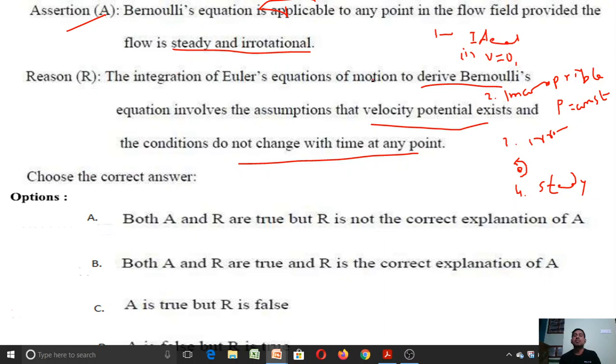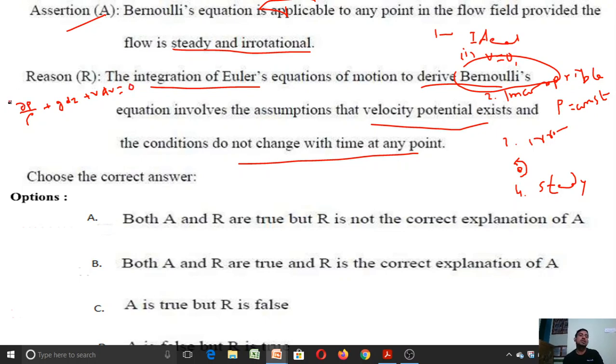And Bernoulli's equation is the integration of Euler's equation. What is Euler's equation? Euler's equation is dp by rho plus g into dz plus v into dv is equal to 0. This is Euler's equation, right?